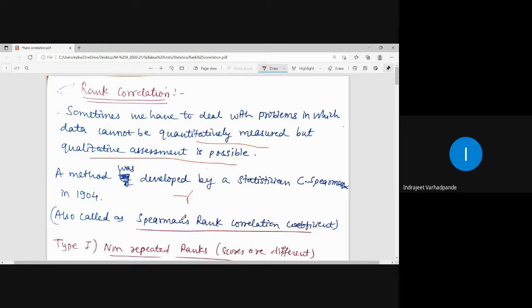Now, how is the ranking to be done? For an individual score or observation, we start with the highest observation ranked as 1. Then the next number is ranked as 2, and so on. When there is a repetition, when there is a tie, where two particular observations or scores are the same, the same position is assigned to them. In that case, we take the average or the mean, which we will be discussing. So for Spearman's rank correlation coefficient, there are two different types: number one for non-repeated ranks and number two for repeated ranks.